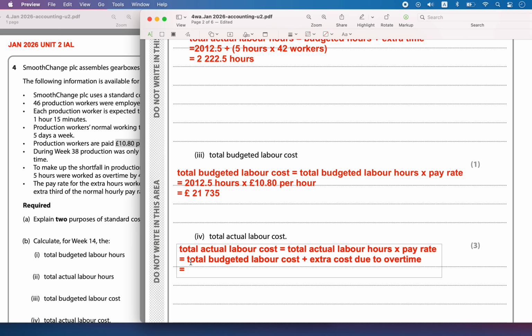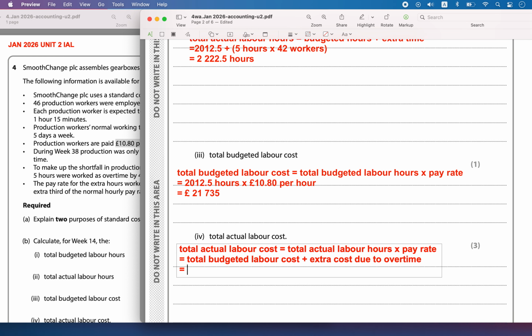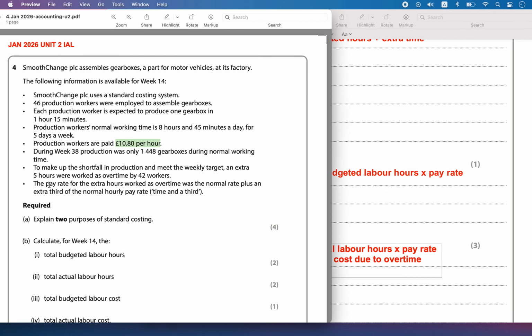Okay, so that is going to be equal to, so we know that the total budgeted labor cost was 21735 plus the extra cost that was incurred. The pay rate for the extra hours worked as overtime was the normal rate plus an extra third of the normal hourly pay rate, time and a third, okay, was paid.